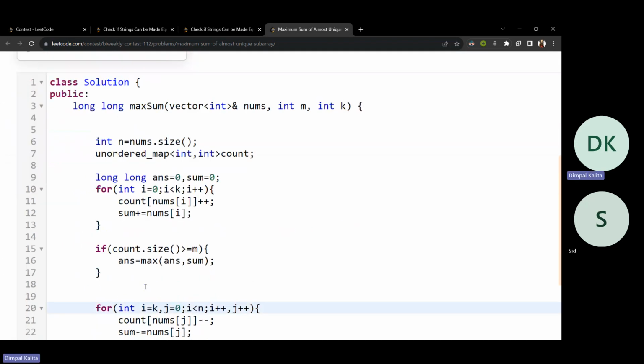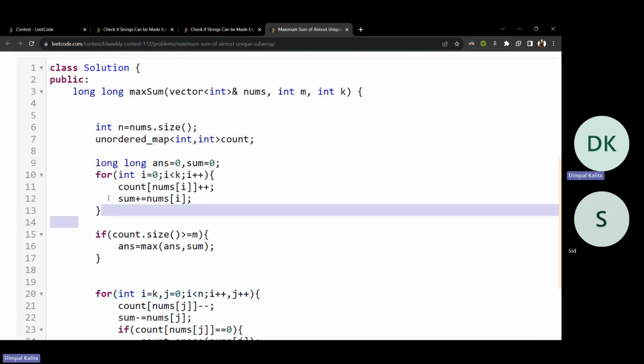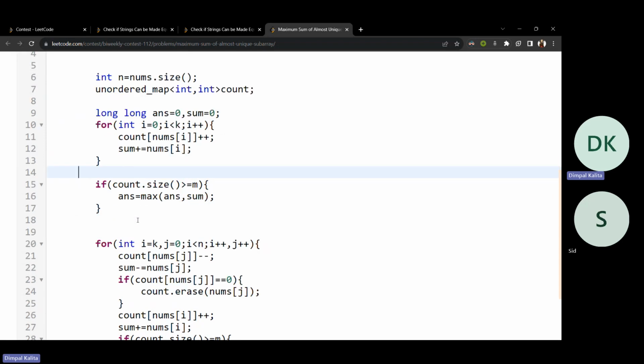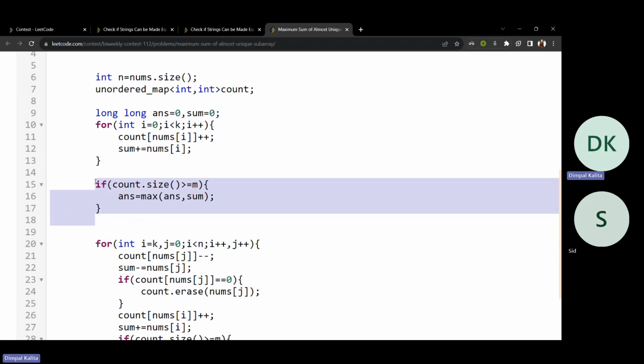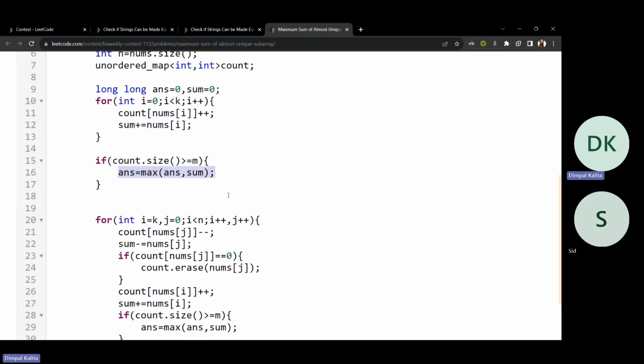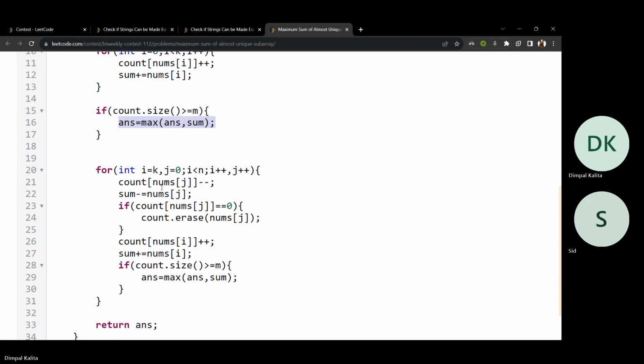So for the first loop, I am iterating over k elements and taking the frequencies of every element and the sum of the k-size subarray. If count.size() gives the number of distinct elements currently in the map, and that size is greater than or equal to m, I can take that subarray, and that sum can be the answer.